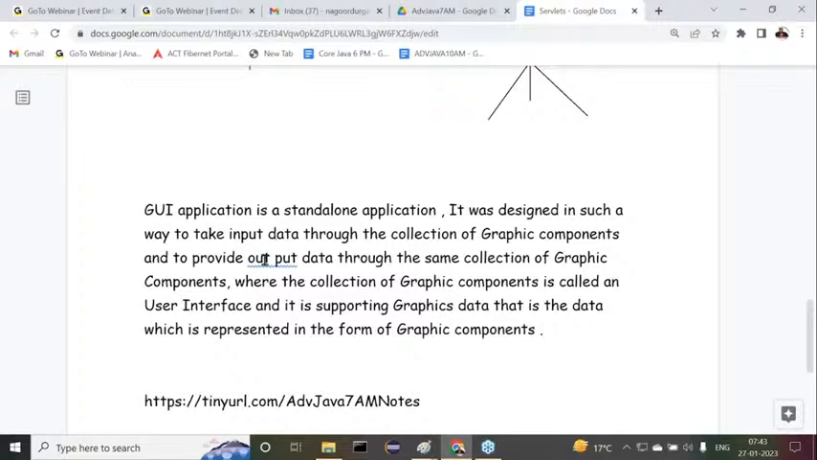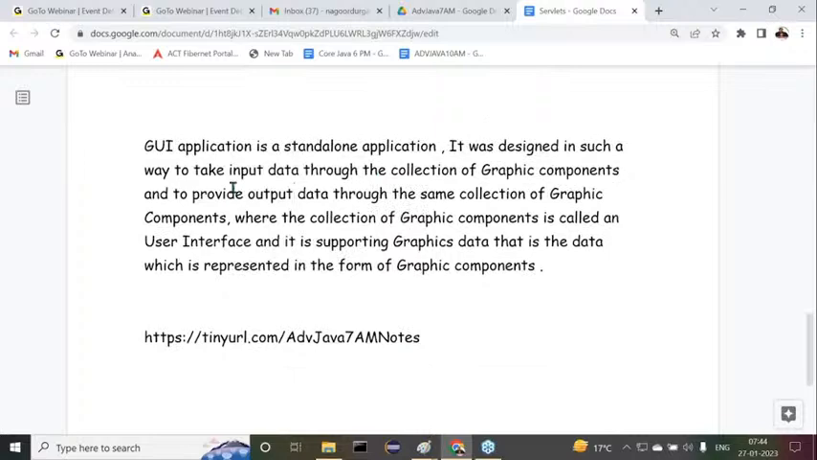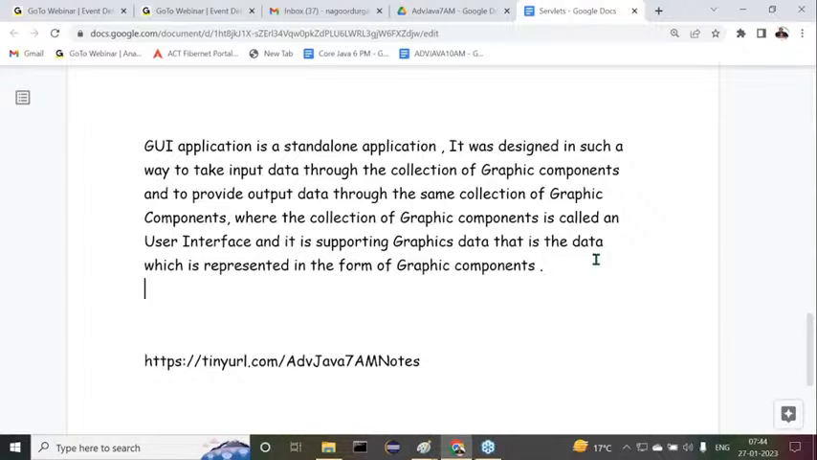Now this is exactly the meaning of a GUI application. Try to understand this clearly. A GUI application is a standalone application. It was designed in such a way to take input data through a collection of graphic components and to provide output data through the same collection of graphic components, where the collection of graphic components is called a user interface, and it supports graphics data. That is the data which is represented in the form of graphic components. This is exactly the meaning of a GUI application.